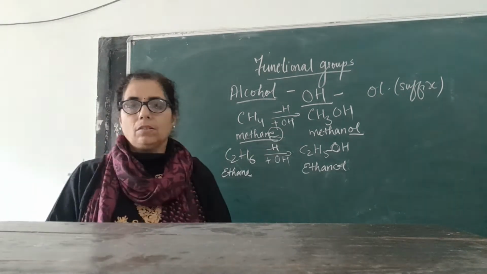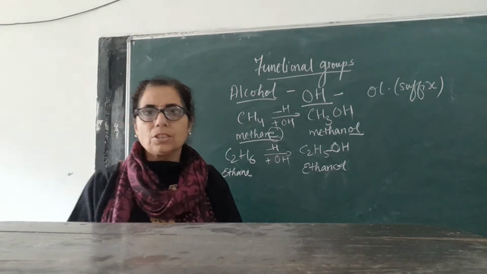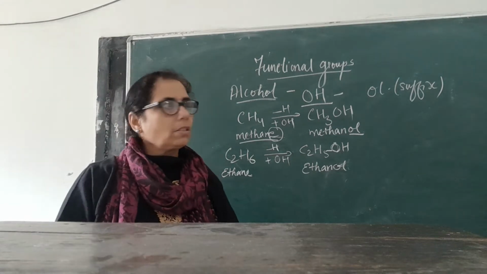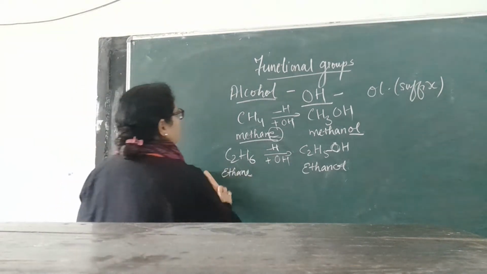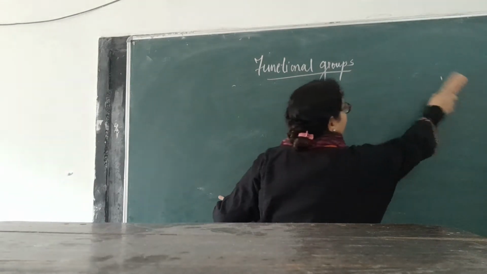Now, how to write the structures and some isomeric structures of alcohol? We will see the structures of alcohol.